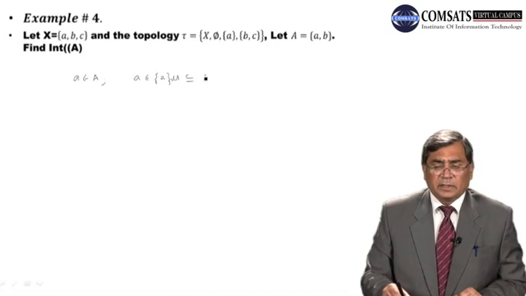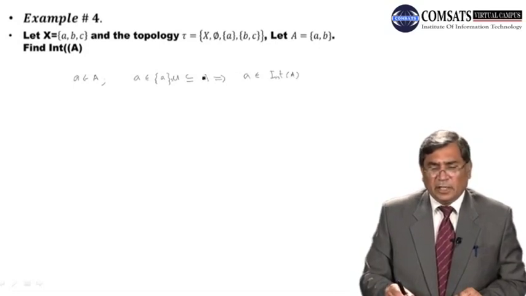This implies A belongs to int of A. If we can find an open set which is contained in A, then the point will become an interior point of A. Okay, it means we are able to find a neighborhood of that point which is contained in A.